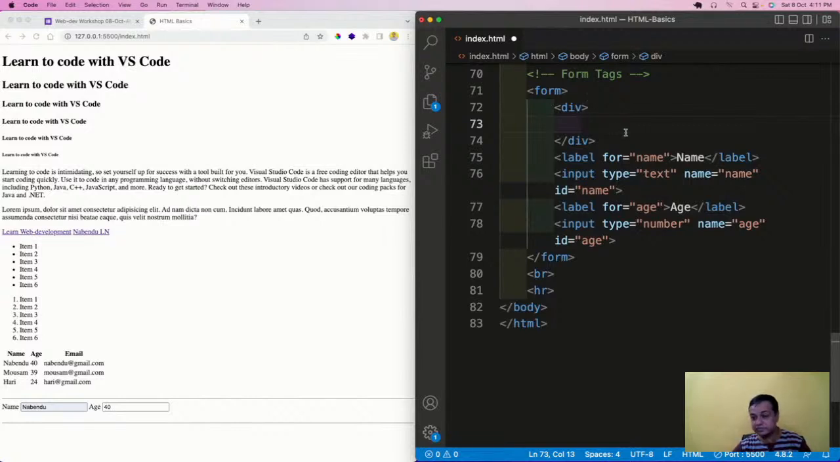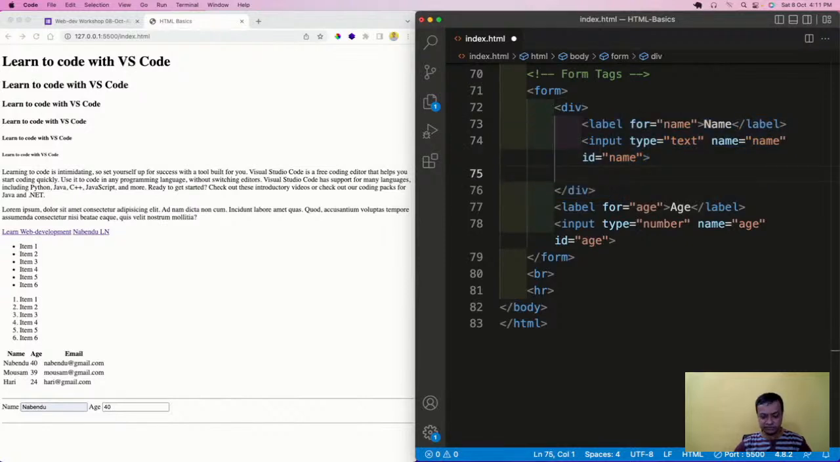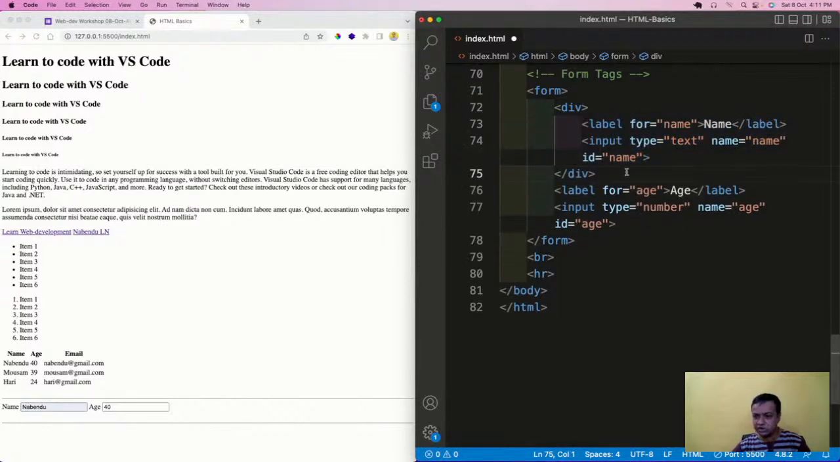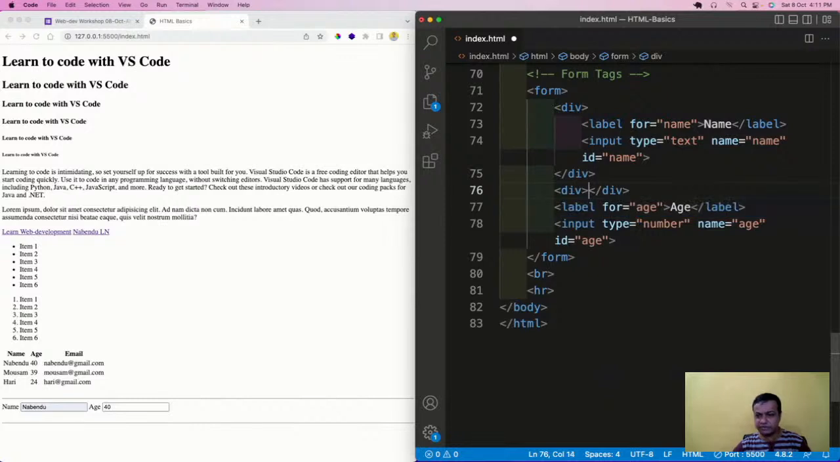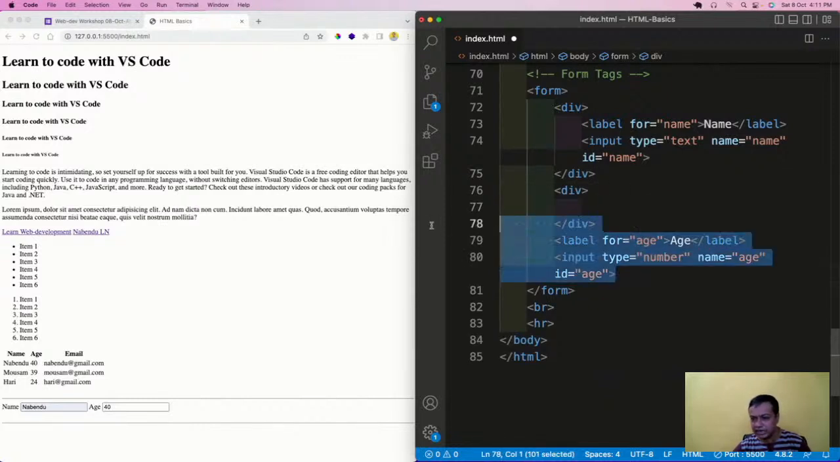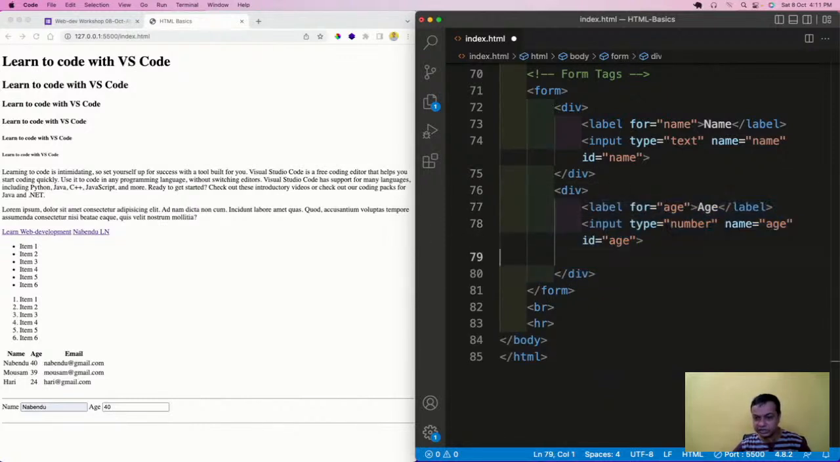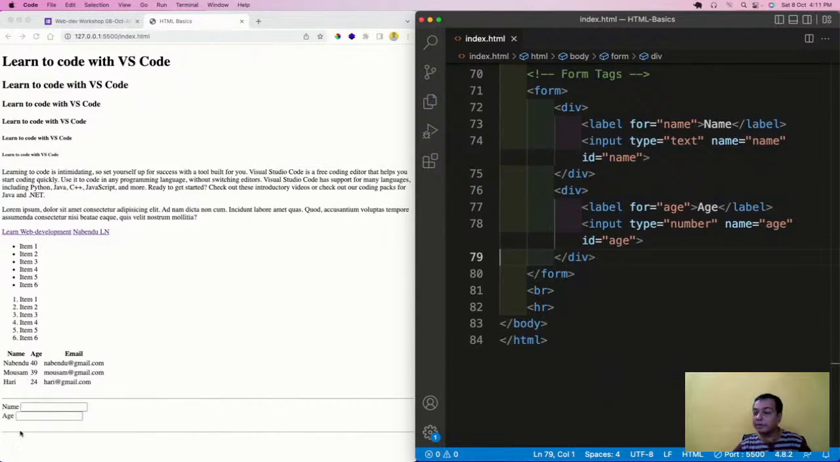Now this div is there. This label and input, I will put inside this div. And again, I'll do another div, and I will put this label and input inside this div. I will cut it, save it, and see, it will come into different lines. One more thing I forgot to tell: label, input, everything is an inline element, so everything was coming in one line.